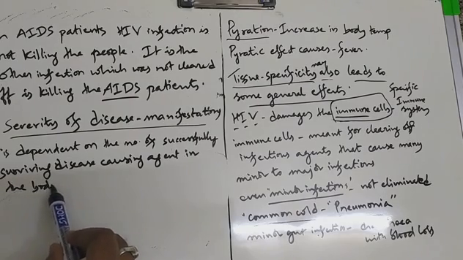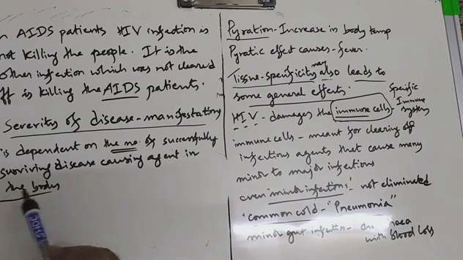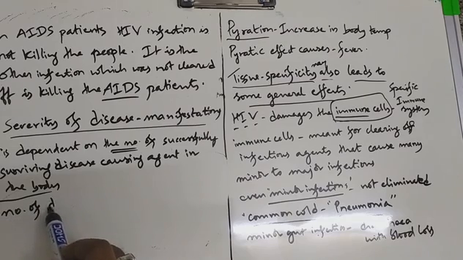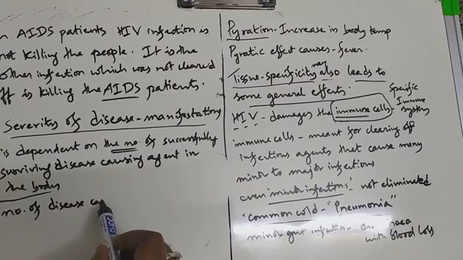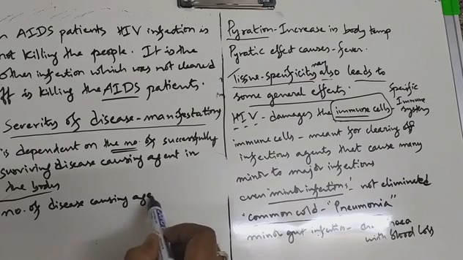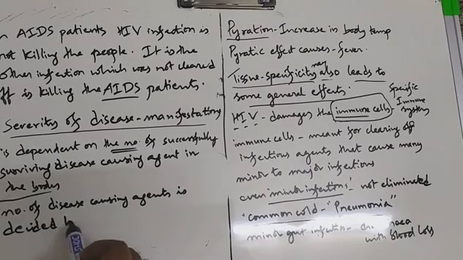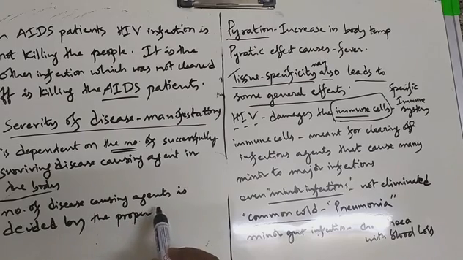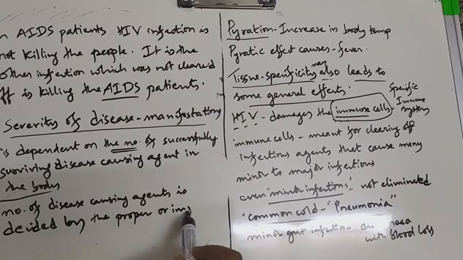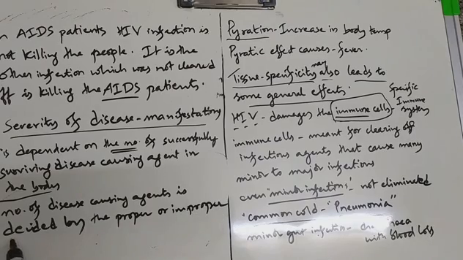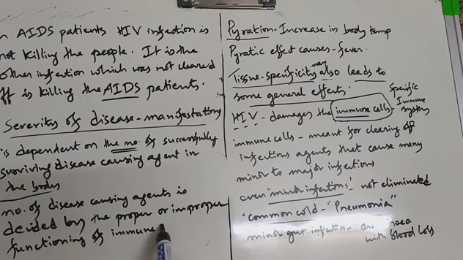And this number in turn is decided by what? It is decided by the proper or improper functioning of the immune system. Right?